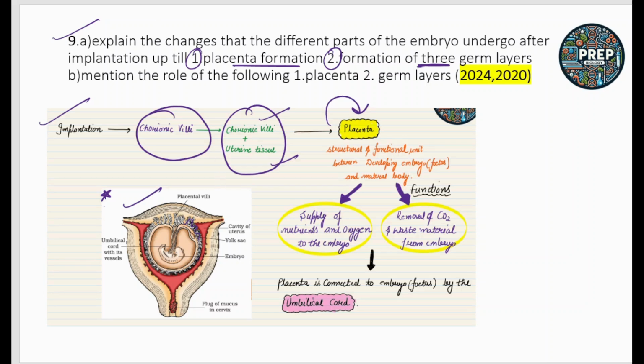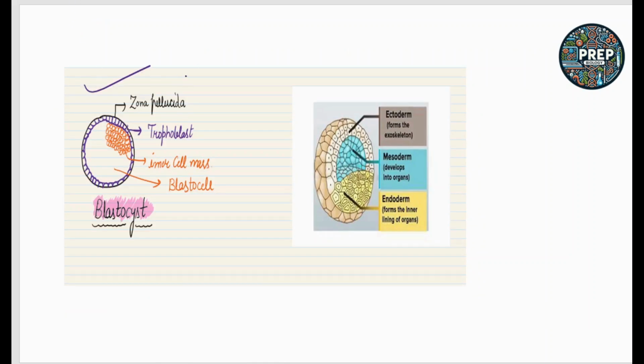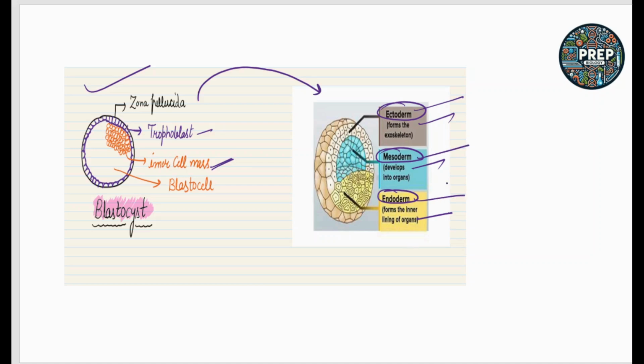So we know that this is the blastocyst stage, at which the implantation takes place. After that, the trophoblast or inner cell mass differentiates and forms 3 germ layers. First is the ectoderm, middle is the mesoderm, and third is the endoderm. Ectoderm is the outermost, mesoderm is the middle, and endoderm is the innermost germ layer.